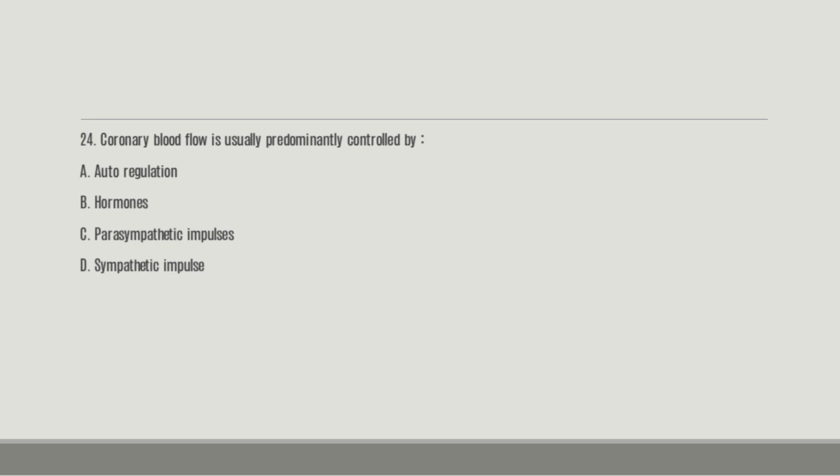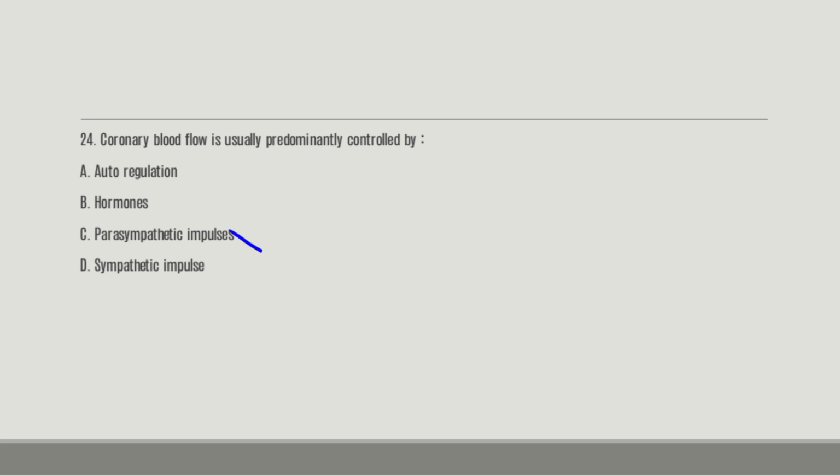Number 24. Coronary blood flow is usually predominantly controlled by dash. A. Autoregulation. B. Hormones. C. Parasympathetic impulses. D. Sympathetic impulses. And the right answer here is C.